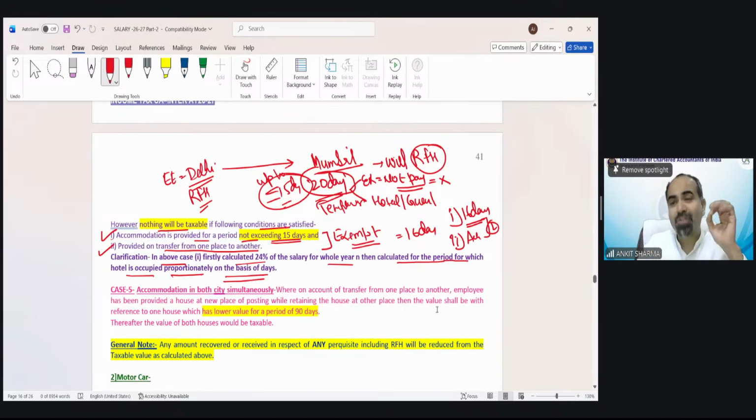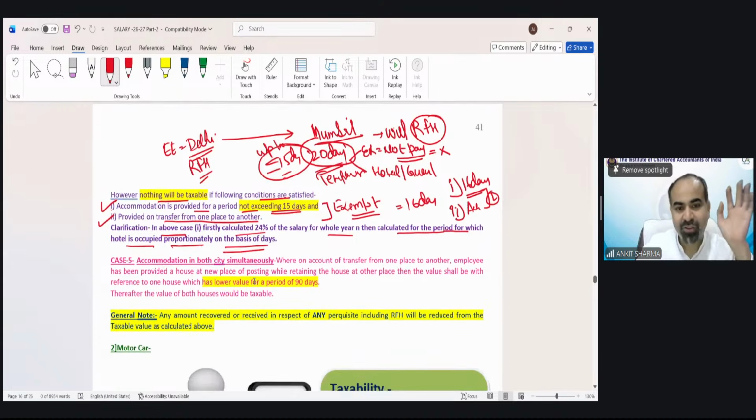Still rent-free house not yet completed. The last case of rent-free house is case number 5. So we have discussed 4 cases till now.